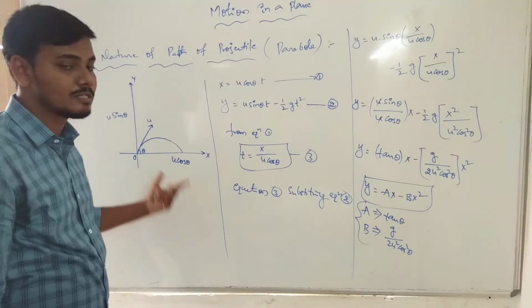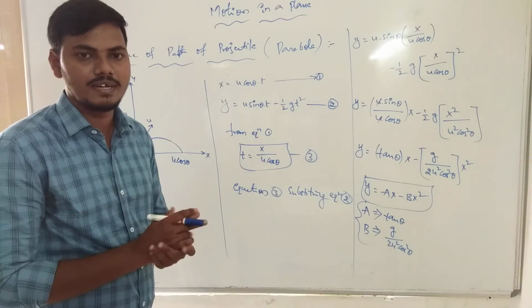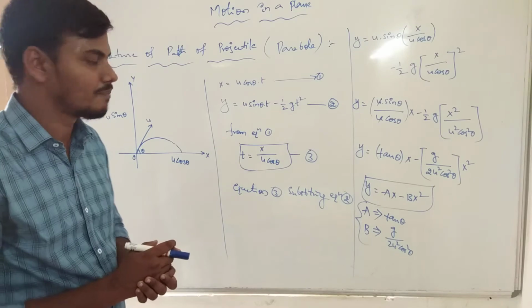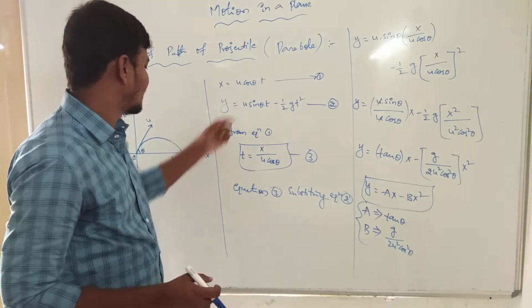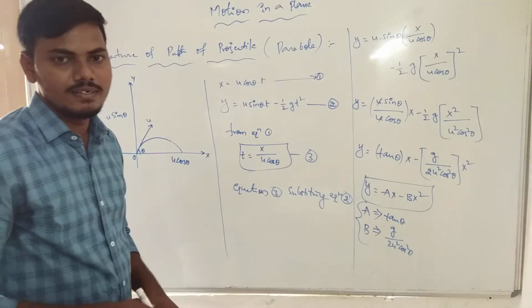In the x axis, every x representation means displacement of the function. Clearly you know the displacement of the function. Now displacement is equals to velocity into time period. So x is equals to velocity, which on the x axis is u cos theta, into t, the time period. Clear?